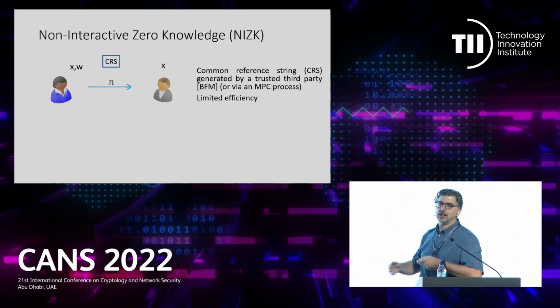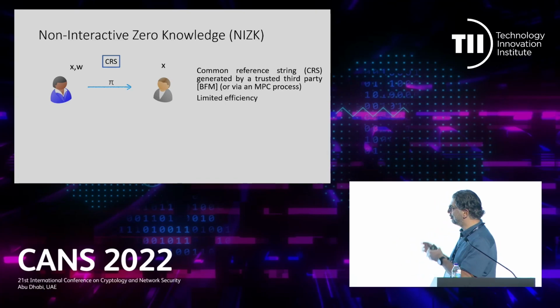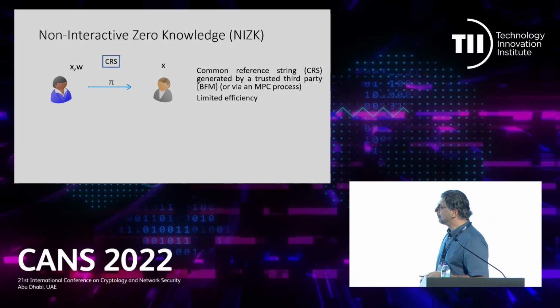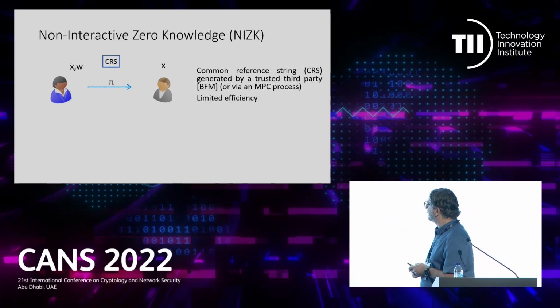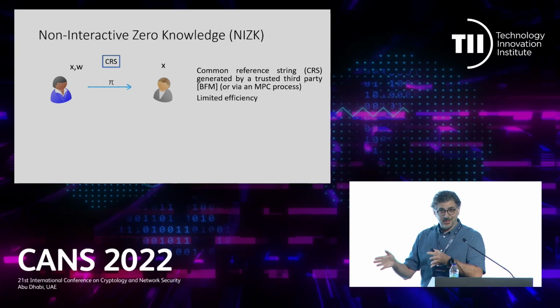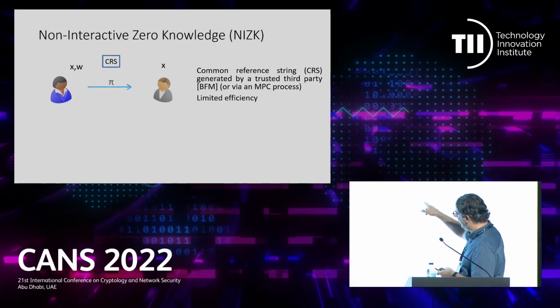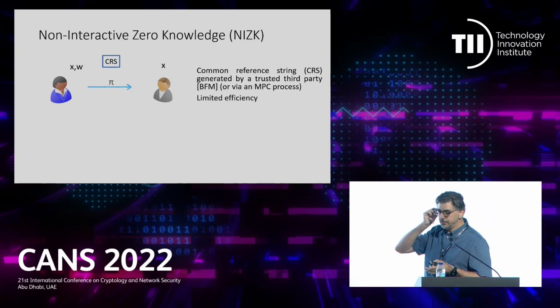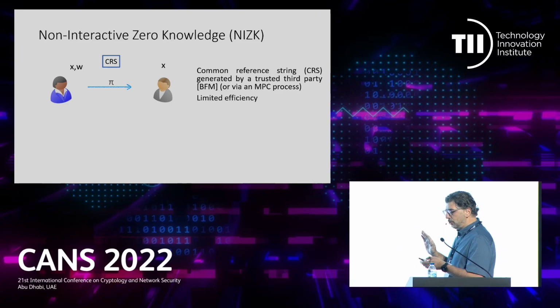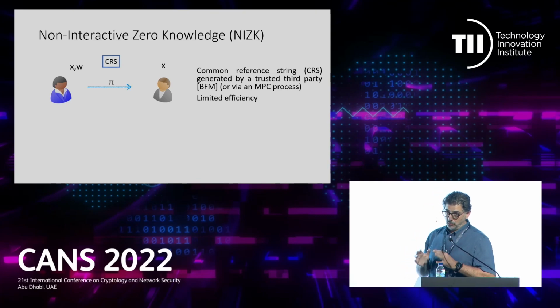Okay, because of this, along the way, there have been ideas not to have just a trusted party generating it, but using multi-party computation, and so on. Anyway, this is something that has been used. Even the cryptocurrency Zcash that is currently using non-interactive zero-knowledge proofs used the trusted parameters and also used the technique of generating them through a multi-party computation. Usually, in this setting, there is a limited efficiency. So constructions are not as efficient as we would like them to be.